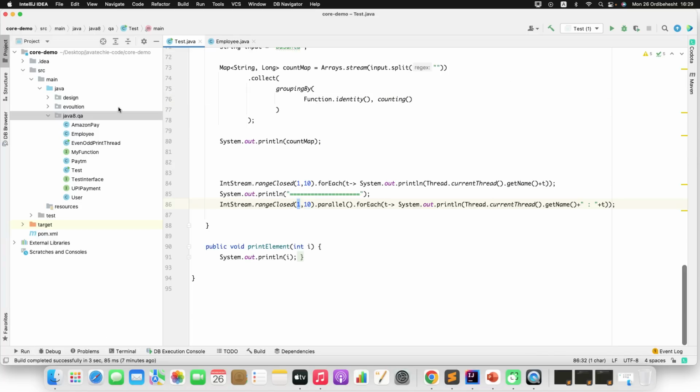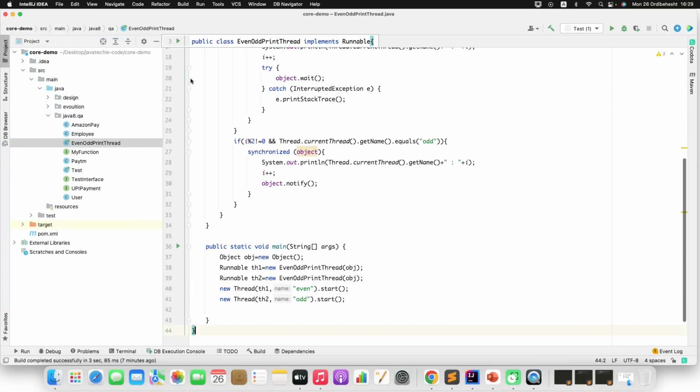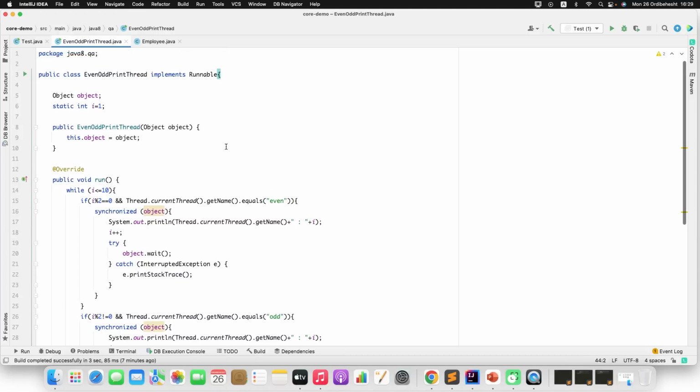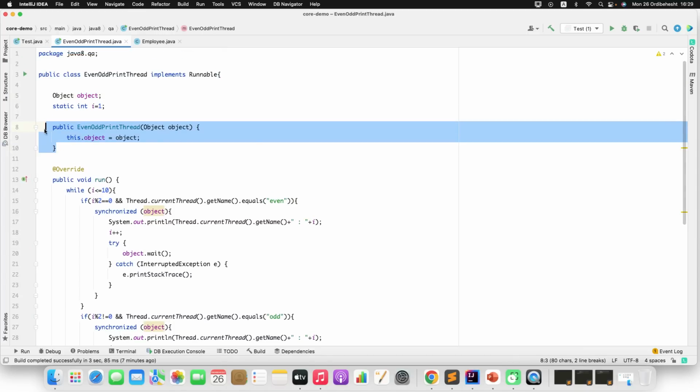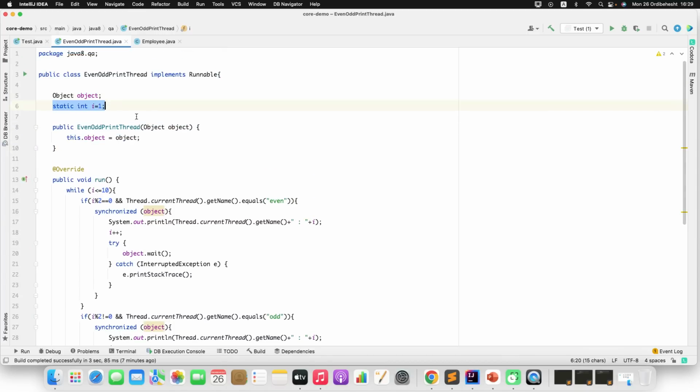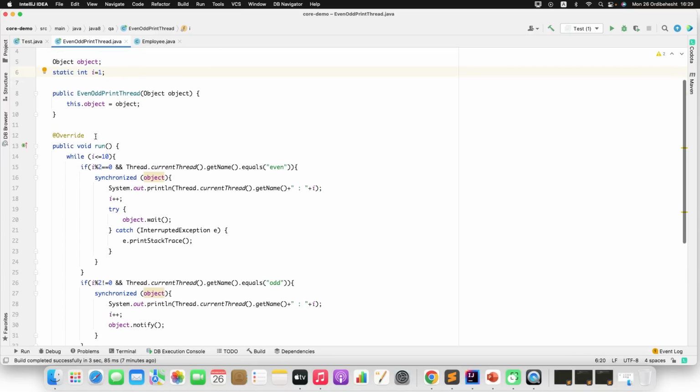Let me minimize this. In Java 7, this is straightforward. What you can do is create an object and pass it to the constructor. Just create a counter variable, or you can say int i equal to 1. Then keep looping that i until the desired number. You can keep 10, 20. Similarly, keep the process going up to 10 numbers.